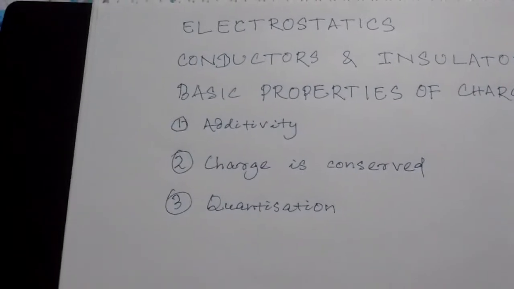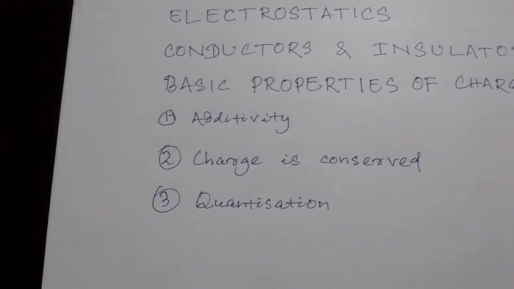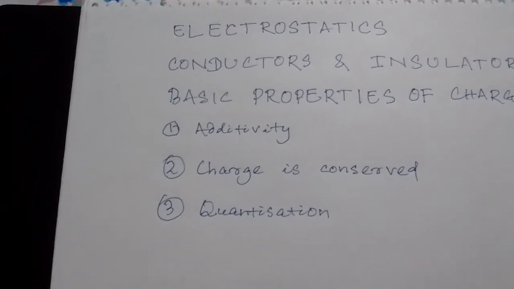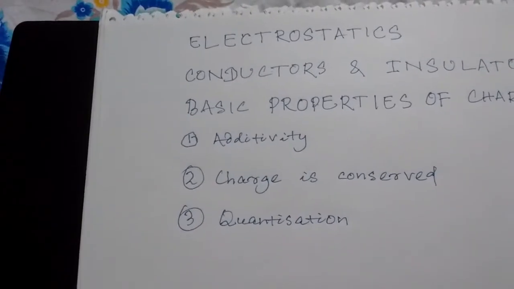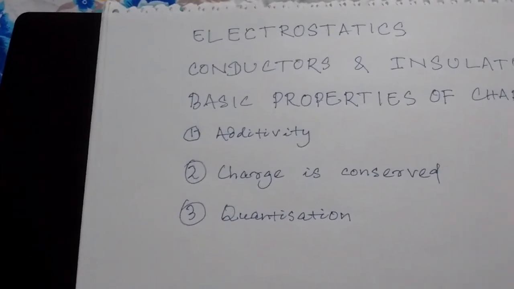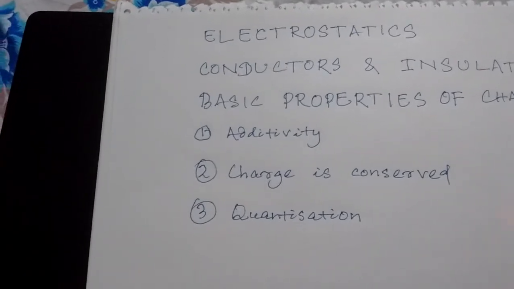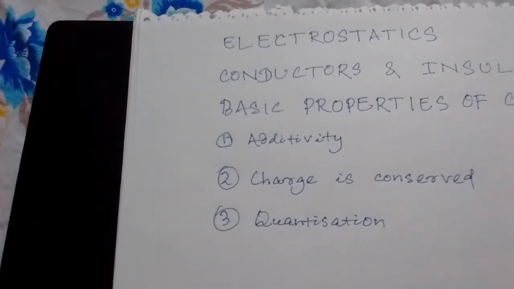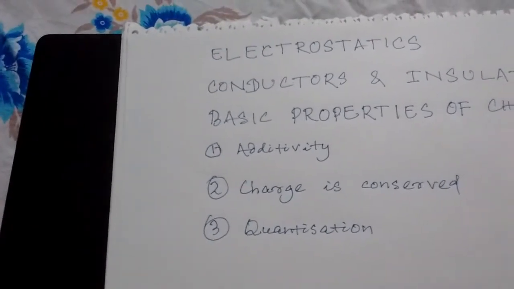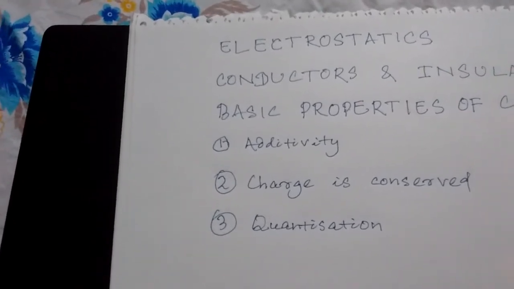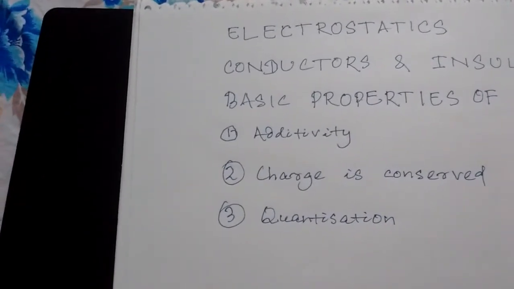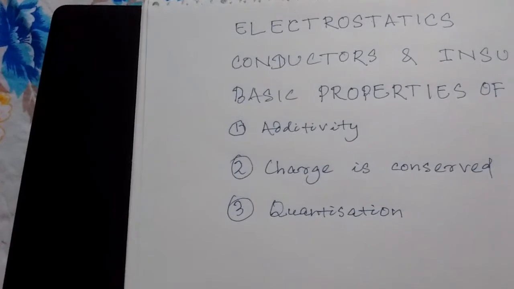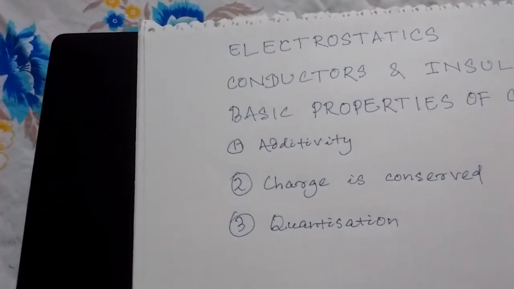Similarly, total charge in this universe is constant. We can't create new charges nor destroy the existing charges. When two bodies are rubbed, one loses charge and the other gains charge by transfer of electrons. In the whole process, the total charge was initially 0. The two bodies being rubbed were initially neutral, let us suppose. And finally, one body loses electrons and one body gains the same number of electrons. That's why total charge again becomes 0.